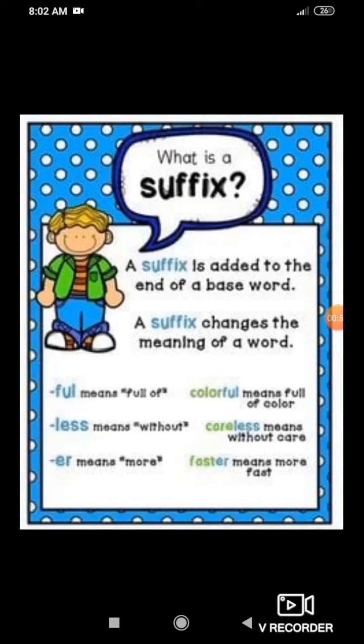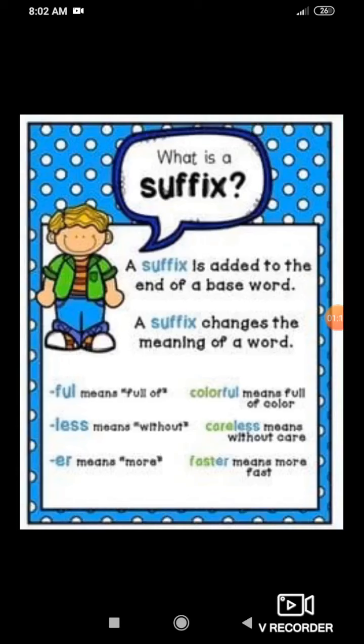Less. Less means without. What is the meaning of less? Less is a suffix and its meaning is without. So if I have given the word care, you can add less after it to make careless. It changed the meaning of the word. Careless means without care.